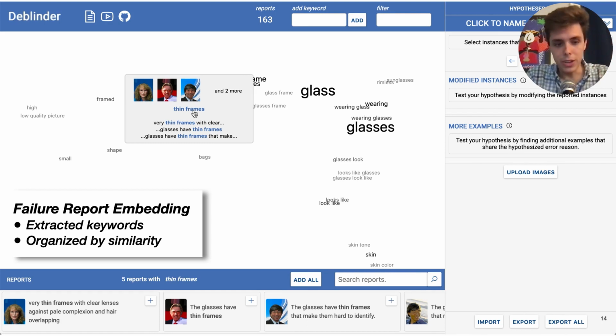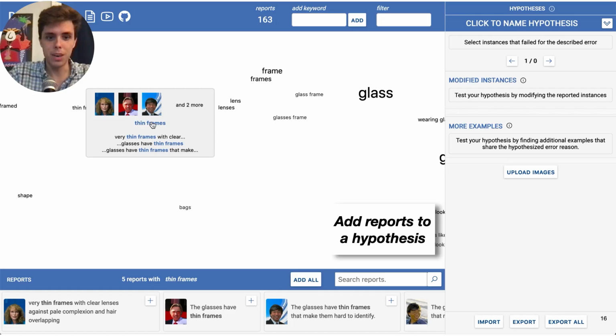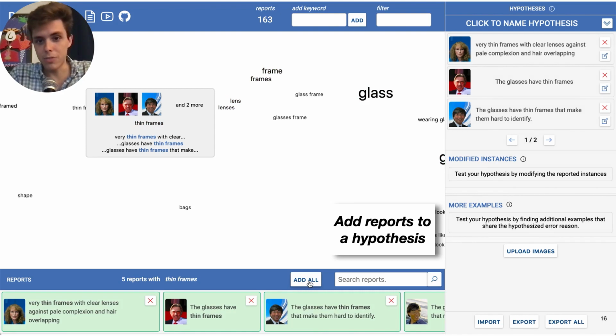And when you hover, you can see example images and the actual text descriptions that users gave. So once the developer has gone through and found some of these patterns of failure, they can actually go on and start tracking and validating their hypotheses. So they can first go in and select all the different instances that match a hypothesis. In this example, they have a hypothesis that the model's failing for people with thin-rimmed glasses. So they can add these to their hypotheses.